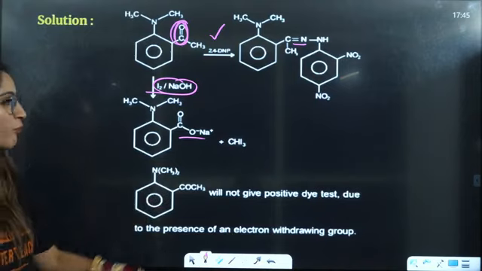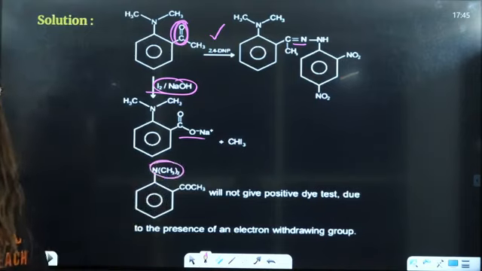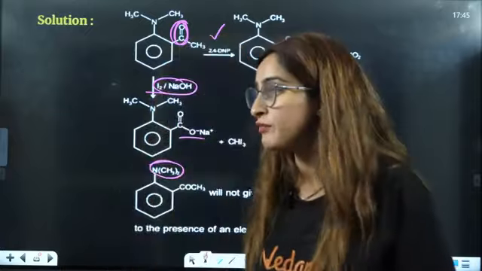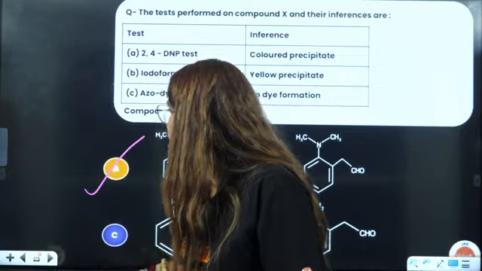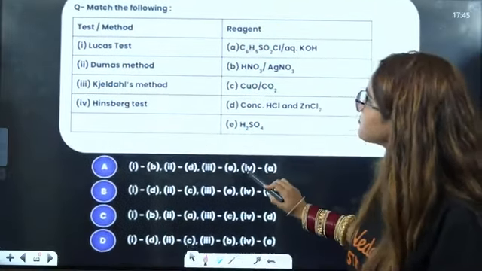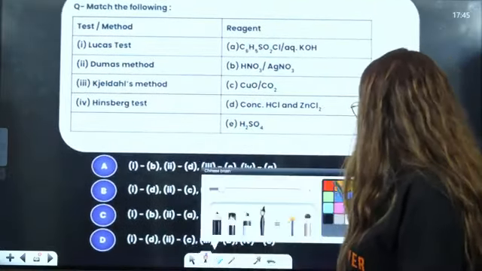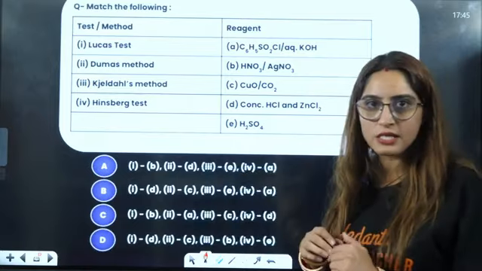It will not give a positive iodoform test. As you can see, it does not have NH2. That is why it will not give a positive azo dye test. So the answer is A, the correct answer. Is that clear?